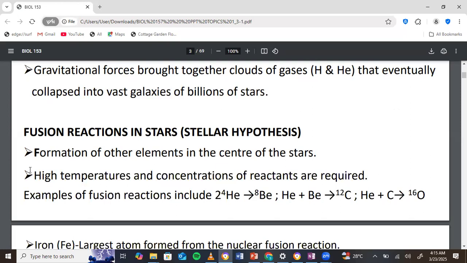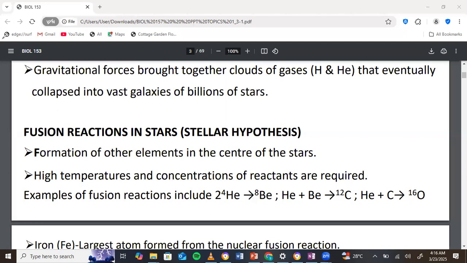The first example is 2 moles of helium coming together. These 2 moles of helium will come together to form beryllium, right? And then beryllium will combine with helium again to form carbon. And carbon will combine with helium again to form oxygen. So every other element was formed from helium and hydrogen. Helium itself is also gotten from hydrogen, right? Through fusion reaction, we have been able to produce all the other elements that we have now, right?